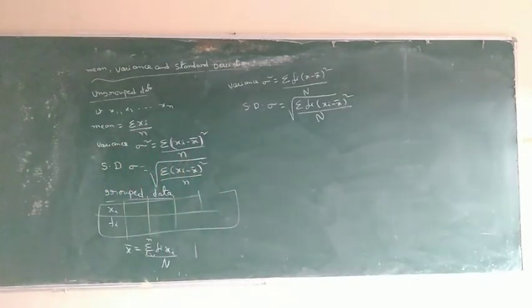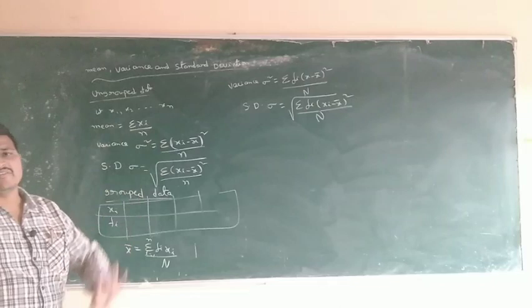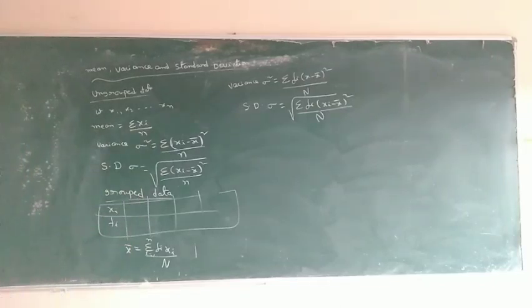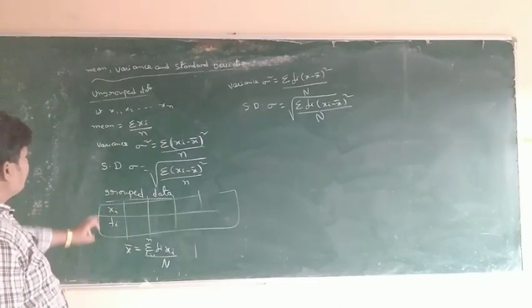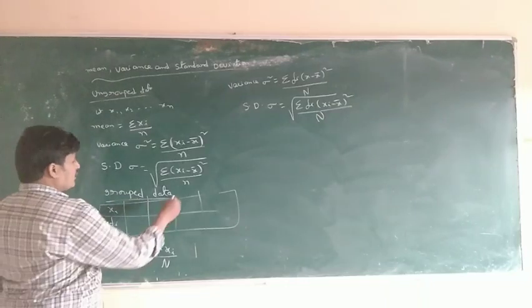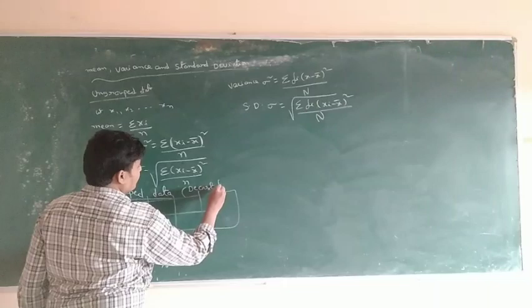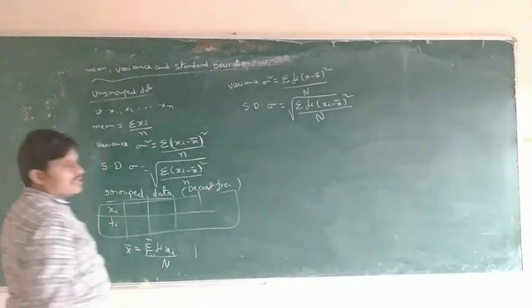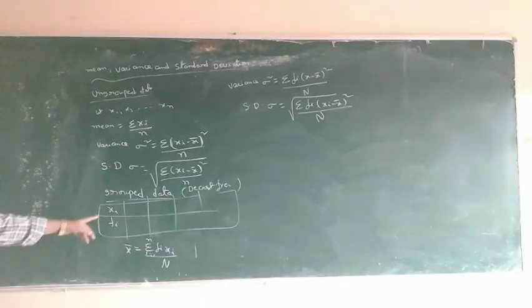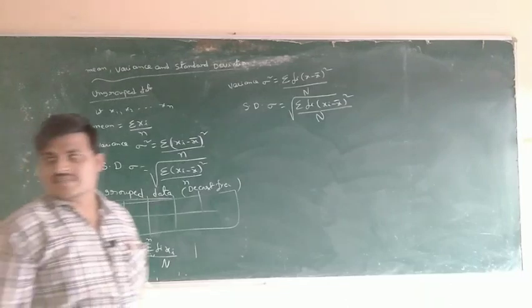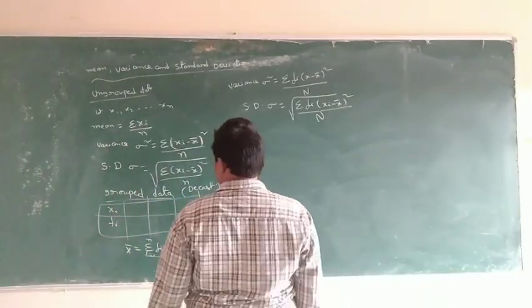Mean deviation about mean is enough. Only mean, variance and standard deviation are the main things. So ungrouped data is single, grouped data first one is the discrete frequency distribution, where only observations and frequencies are given. What is the x bar formula?